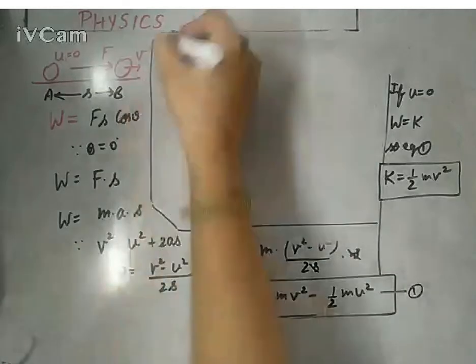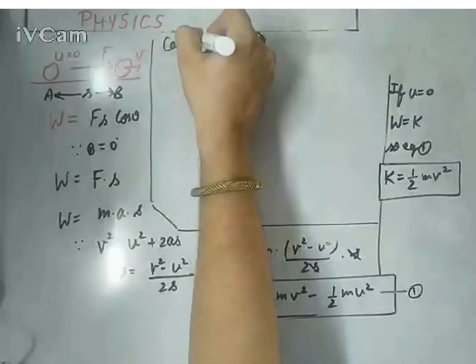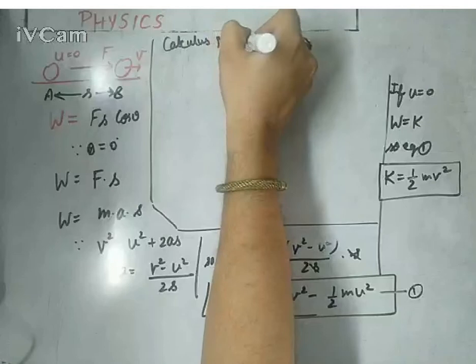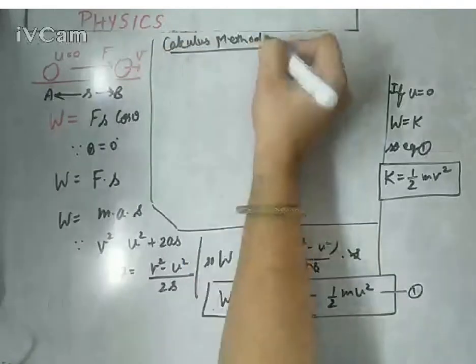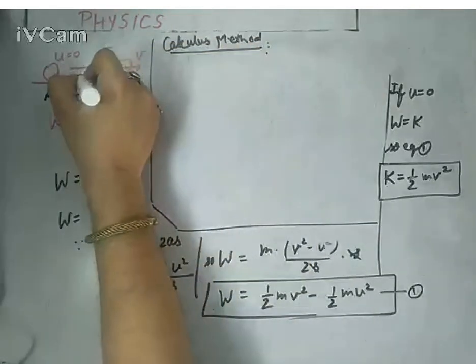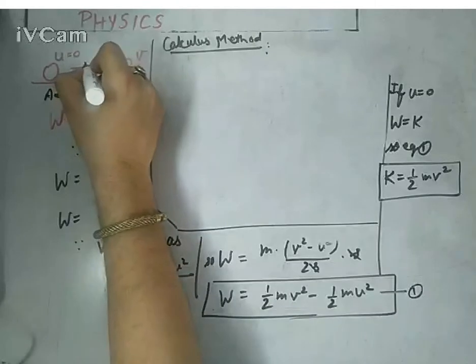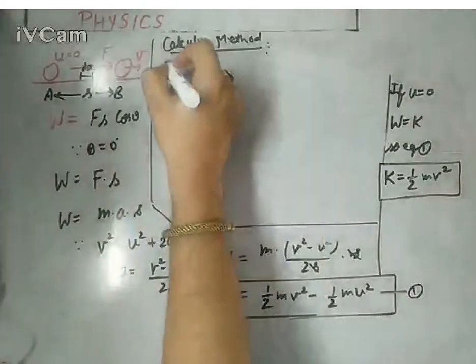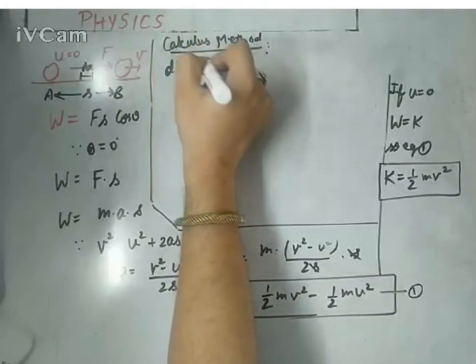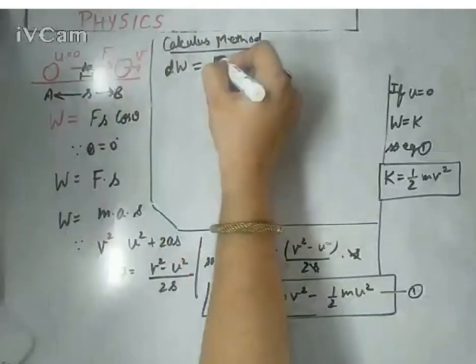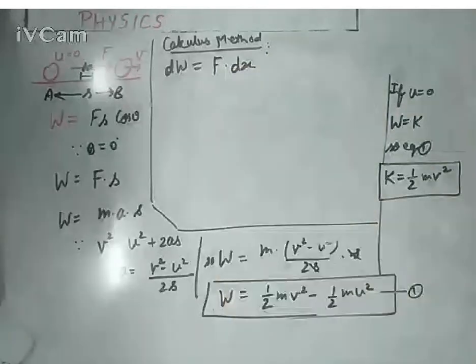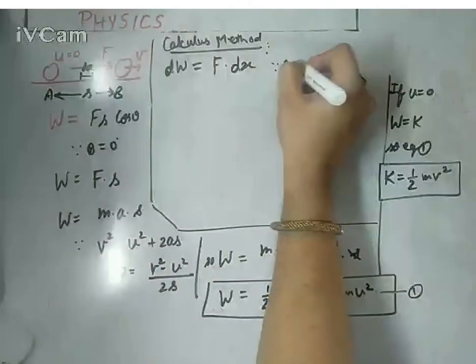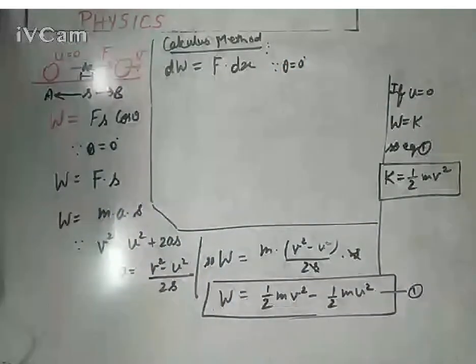In the calculus form, or you can say calculus method, we will take the work done for a very small displacement dx. For this small displacement dx, there will be a small amount of work. So dW is the small work for the small displacement dx. And the same method we had discussed during the introduction to calculus method. So dW would be F into dx. Theta again 0, since theta is 0, so cos 0 is plus 1.